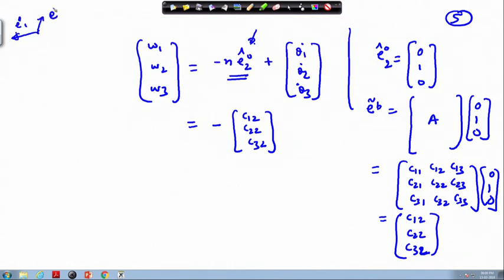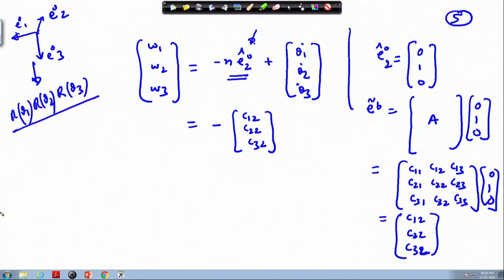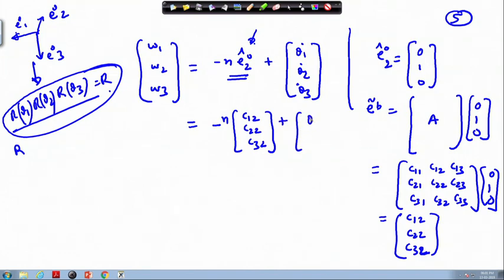EO1, EO2 and EO3, you are giving 3 rotations. The first rotation you have given by R theta 3, the second by R theta 2 and the third by R theta 1. So, in this sequence you are giving these rotations. Okay. So, this R matrix is equivalent to R, and from this we have to choose these values. Okay. So, this times n plus theta 1 dot, theta 2 dot and theta 3 dot. Okay.